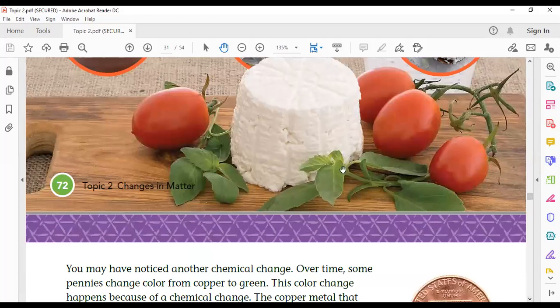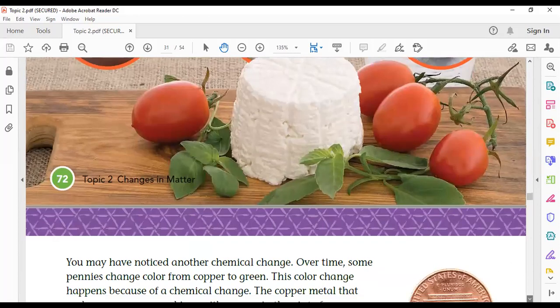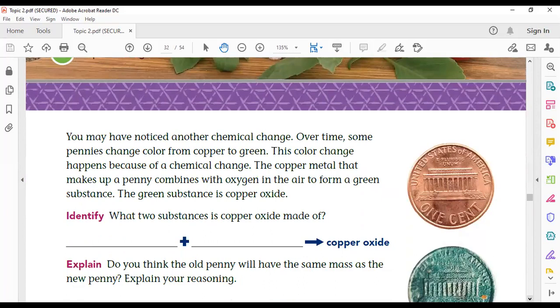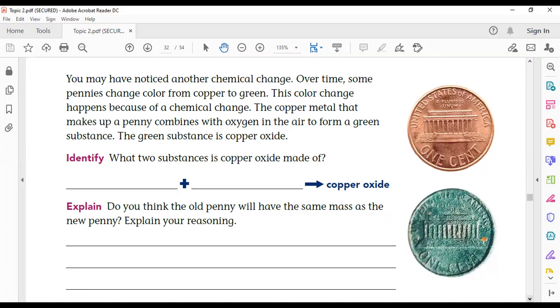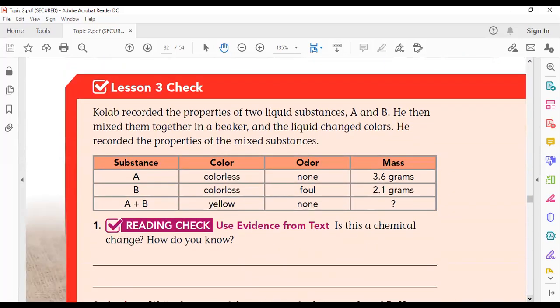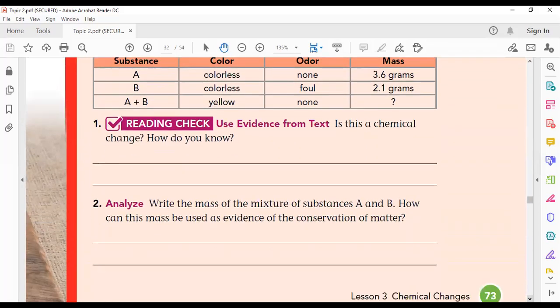Okay, this is how to make fresh cheese. This is also a process, like when this coin, which is made of copper, after a long period of time combines with oxygen and changes to a green substance. Okay, this green substance is called carbon dioxide. This is also a chemical change. This is everything about chemical changes.